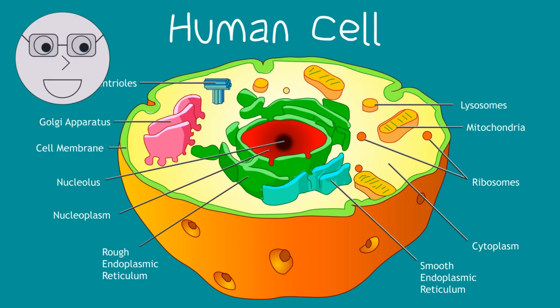The first characteristic of life is that living organisms are made up of cells. Cells are the basic building blocks of life, and all living things are composed of one or more cells. Show images of cells under a microscope, as well as different types of cells such as animal and plant cells.